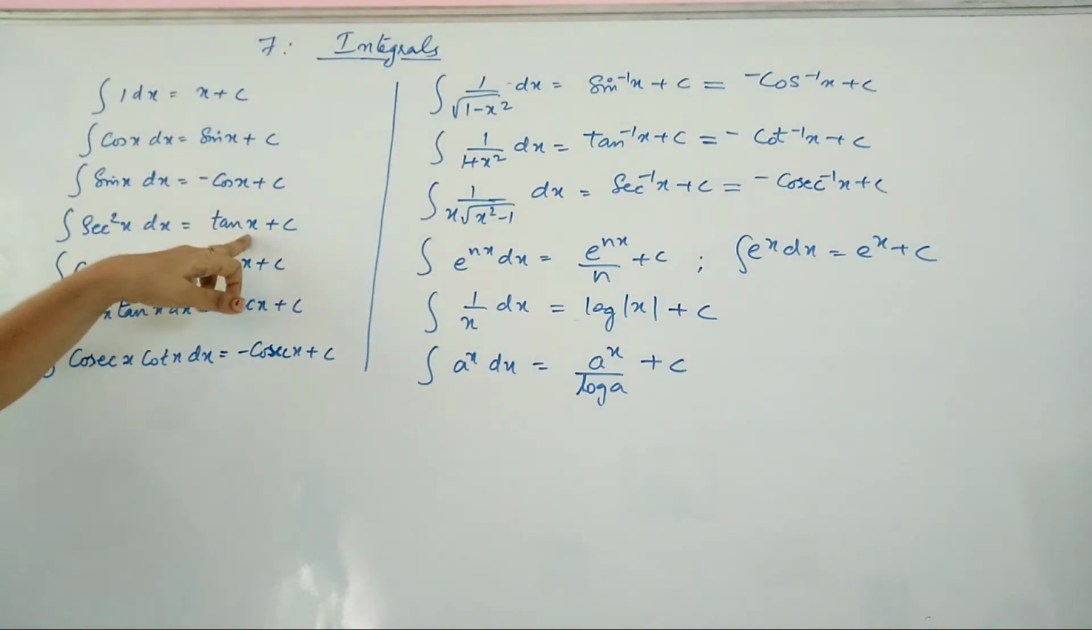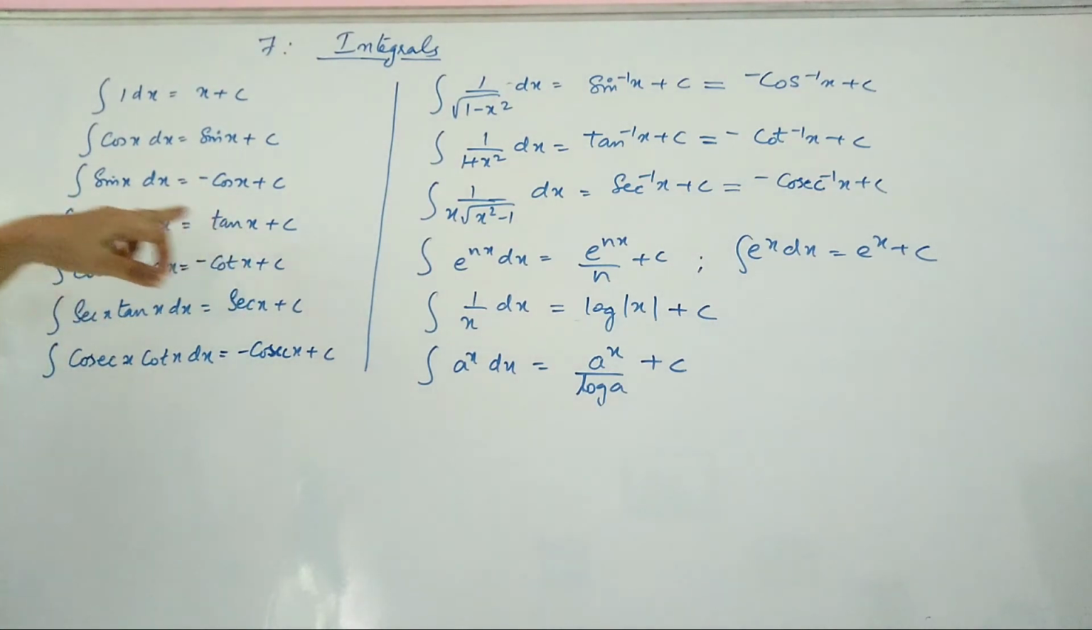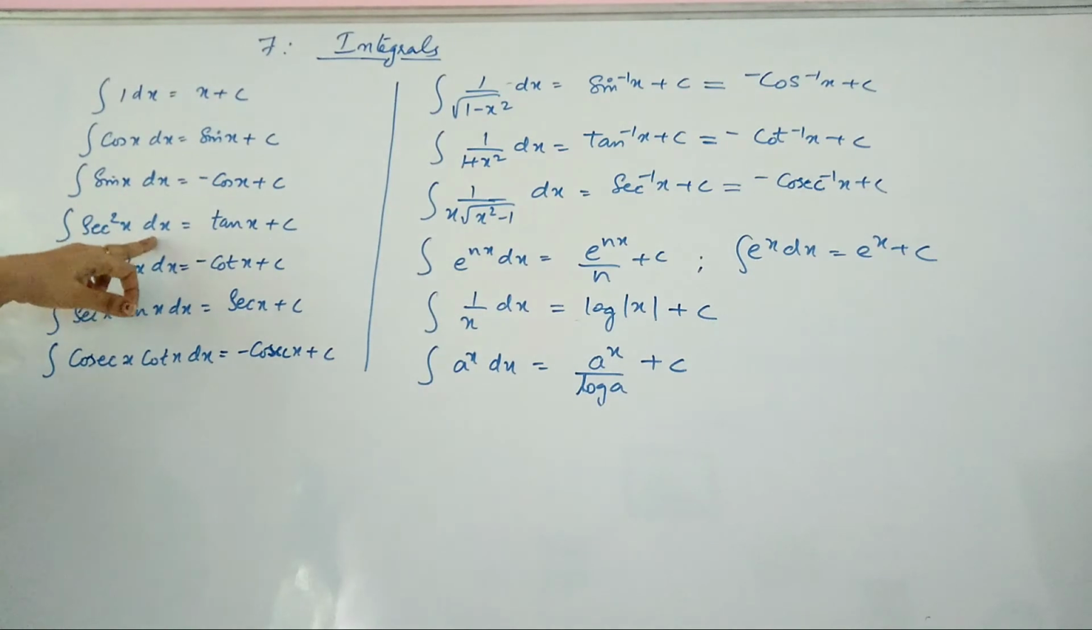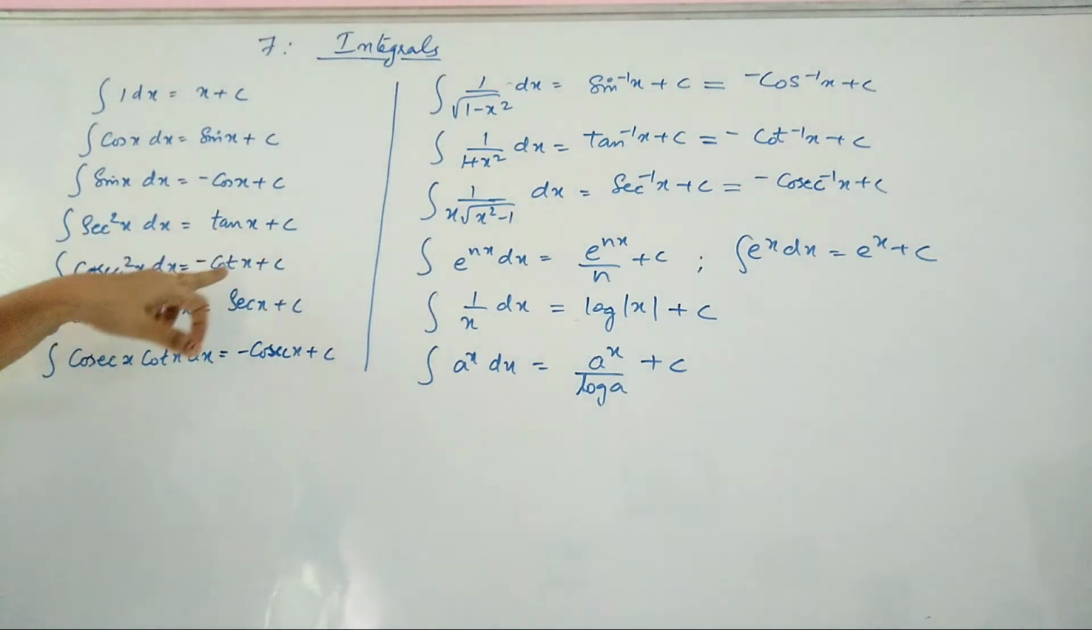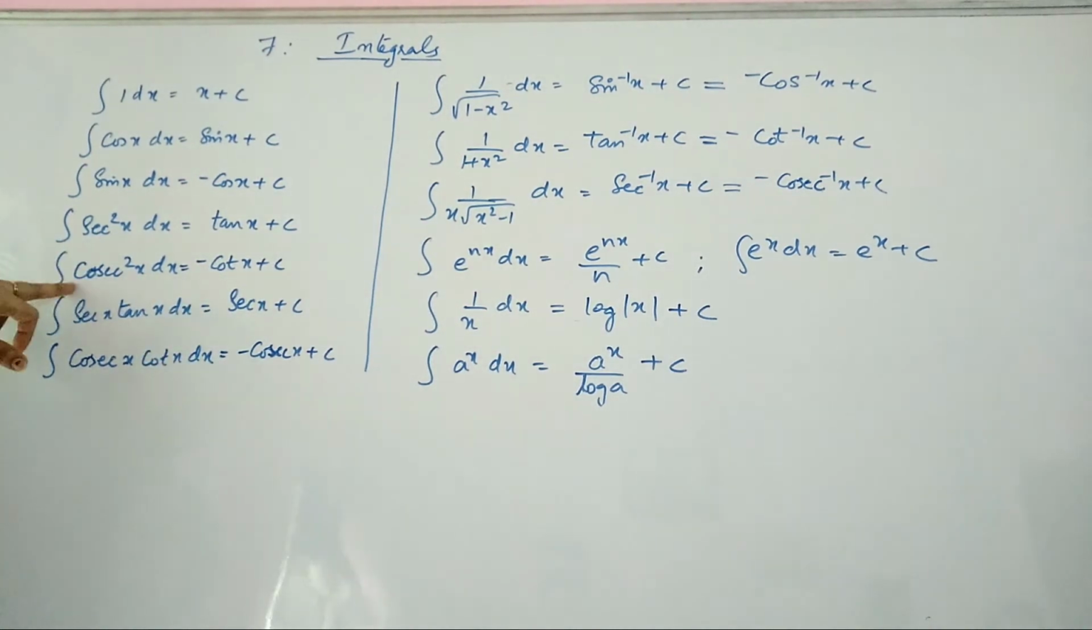Again, derivative of tan x is sec square x, so integral of sec square x dx is tan x plus c. Derivative of cot x is minus cosec square x, so when you take integral of cosec square x, you will get the negative on the other side. Okay, so integral of cosec square x dx is minus cot x plus c.